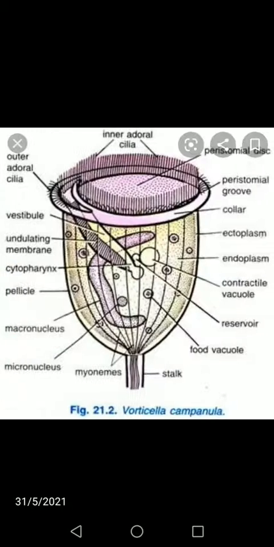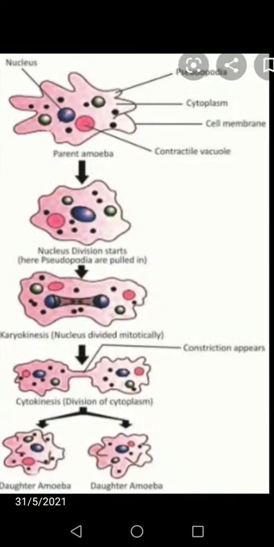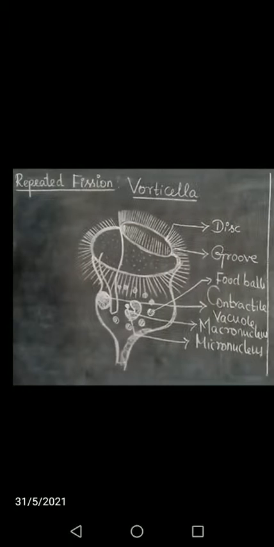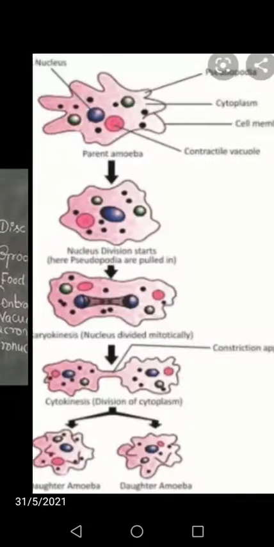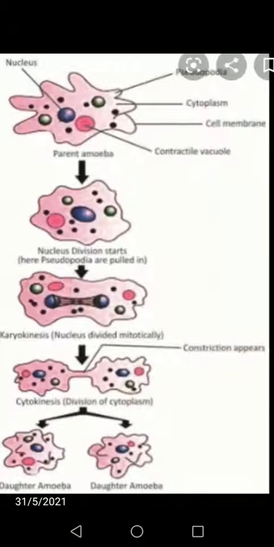Good morning, students. This is the second video of this day, chapter 1, reproduction in organisms. In the first video we have completed fission, what is fission. Then, types of fission, we have started binary fission. In binary fission we have seen what binary fission is, and also examples of binary fission.